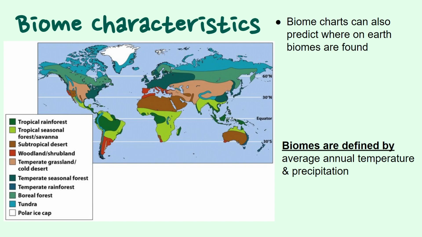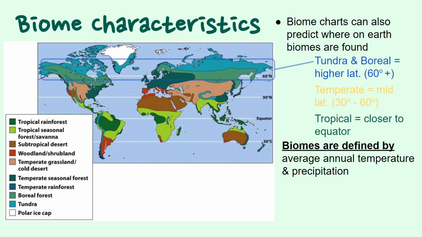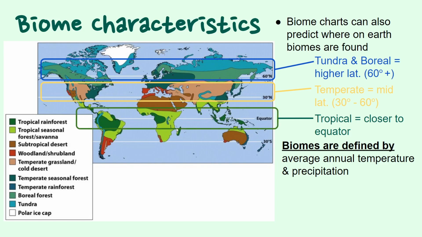Since they are also cold, we're going to see them further away from the equator, concentrated around 60 degrees latitude. If we look at the temperate biomes, we're going to see them concentrated on the middle latitudes between 30 and 60 degrees. This is because these are latitudes that receive a moderate amount of rainfall and moderate temperature year-round. They are going to be reasonably warm, but they are going to get somewhat cool in the winter.